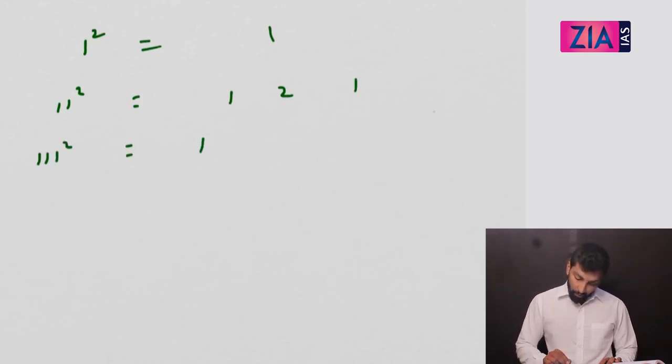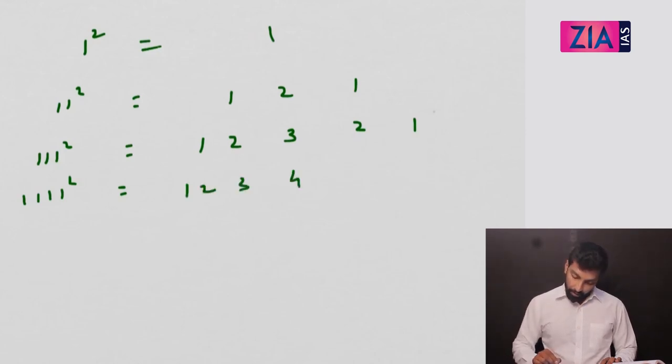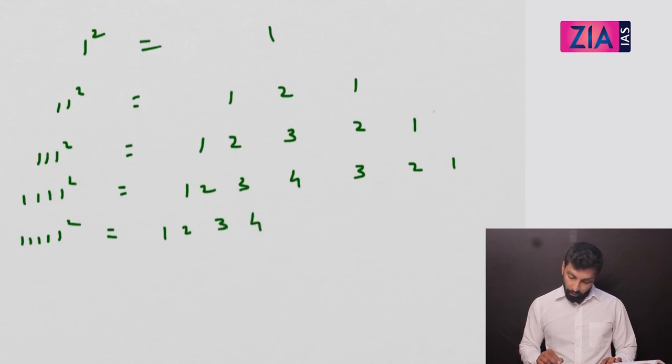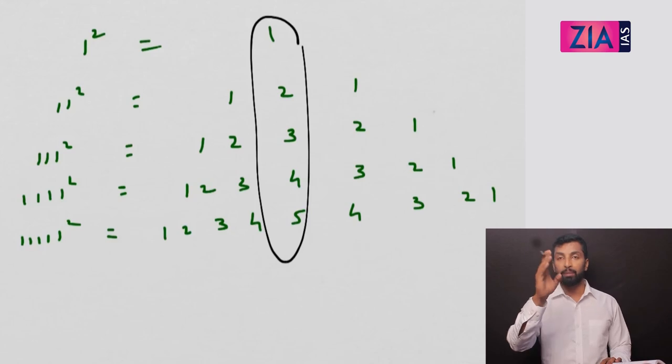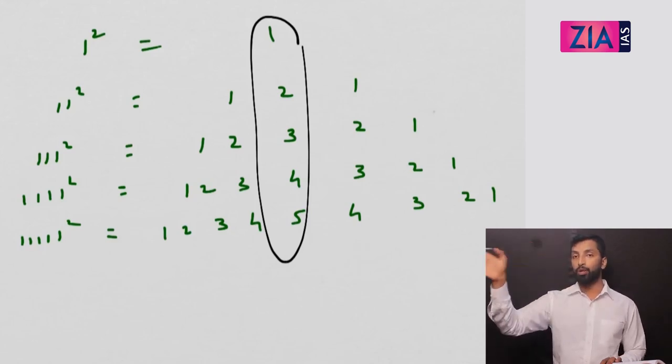Now, one interesting pattern: 1 square is 1, 11 square is 121, 111 square is 12321. Now 1111 square, you can tell me, will go up to 4 and come back: 1234321. So 11111 square will be 123454321, right? So you go up to 5 and come back.